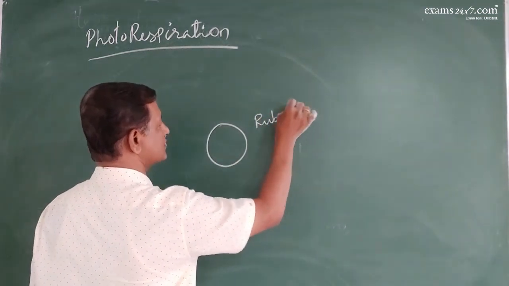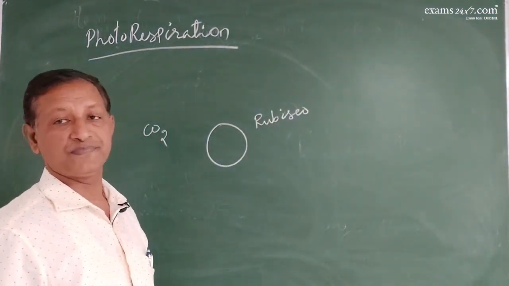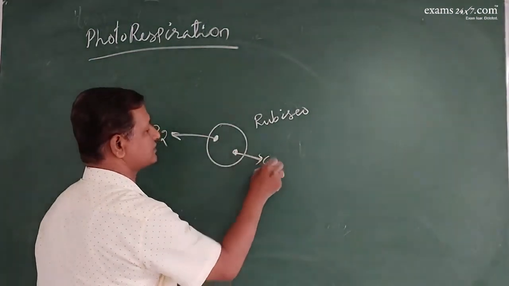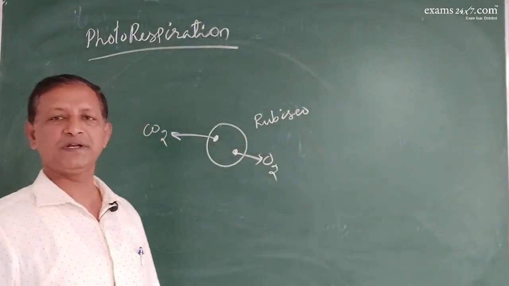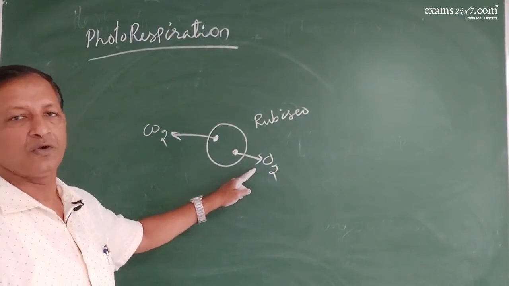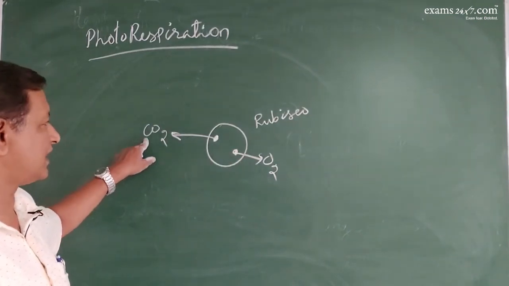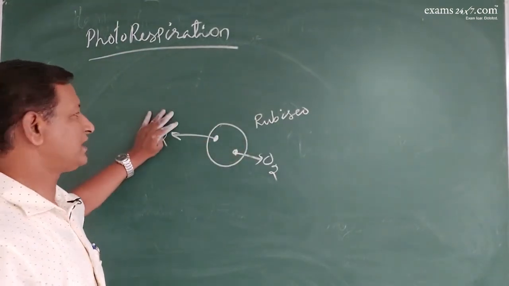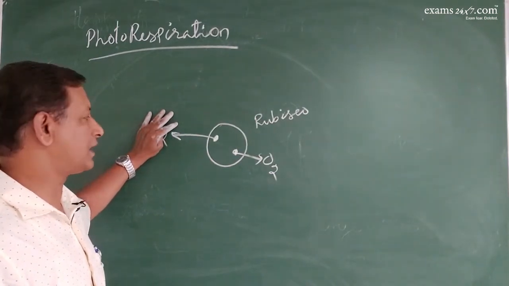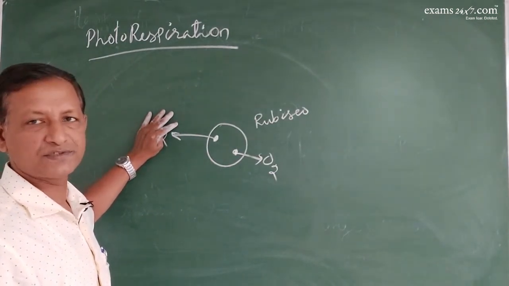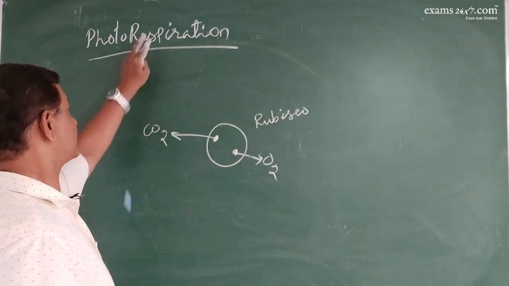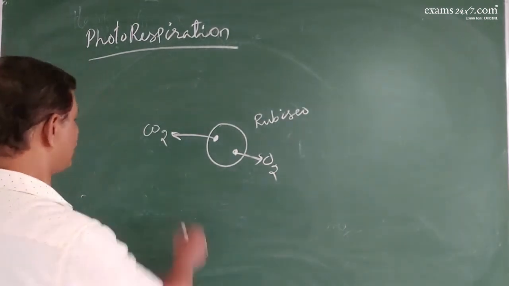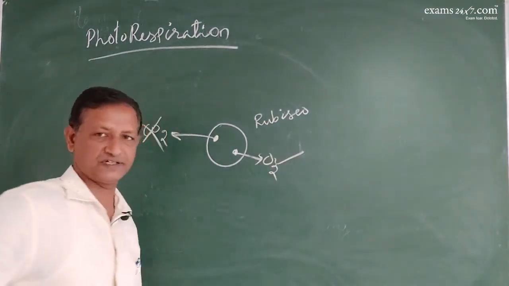Why? Because this Rubisco has got the attachment sites for carbon dioxide as well as for oxygen. When the surrounding has more carbon dioxide, Rubisco accepts carbon dioxide and photosynthesis takes place. When the surrounding has more oxygen than carbon dioxide, then Rubisco accepts oxygen, not carbon dioxide, leading to respiration. So this is the problem where photosynthesis stops and respiration takes place.